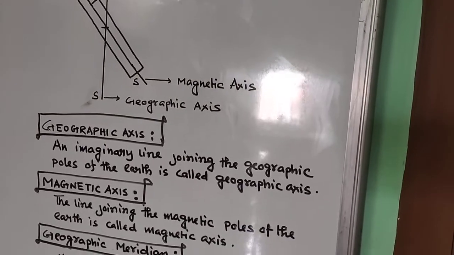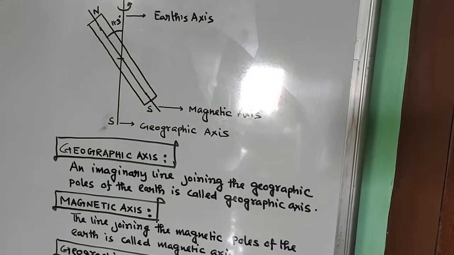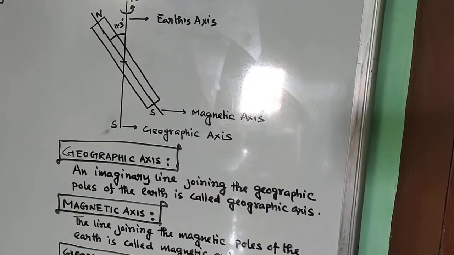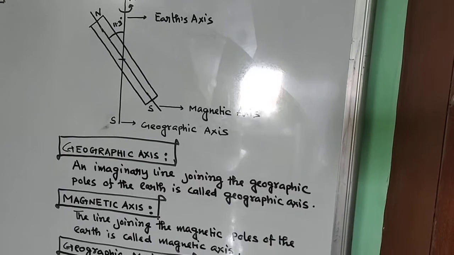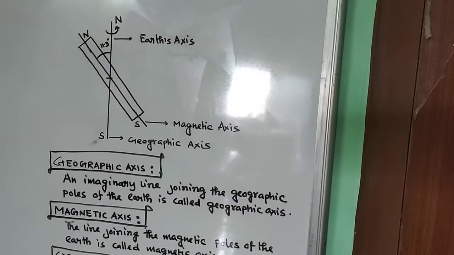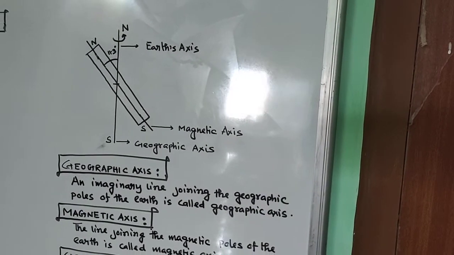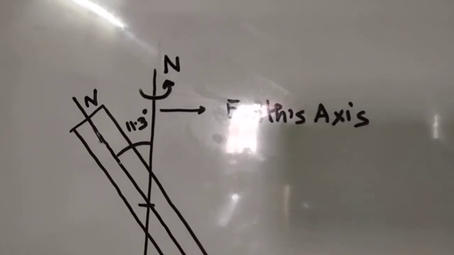Now a few terms you must know. First of all, the geographic axis. An imaginary line joining the geographic poles of the Earth is called the geographic axis. It's very simple. And the magnetic axis: the line joining the magnetic poles of the Earth is called the magnetic axis. Both the axes make an angle of 11.3 degrees. I have specified it in the diagram.